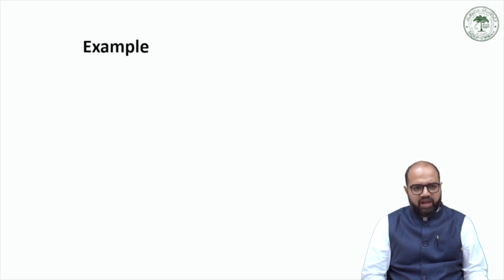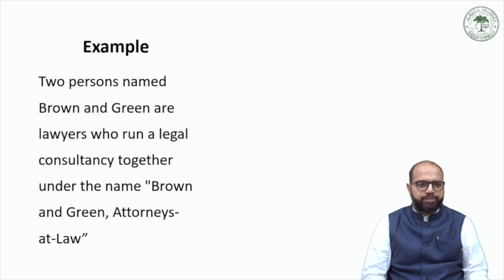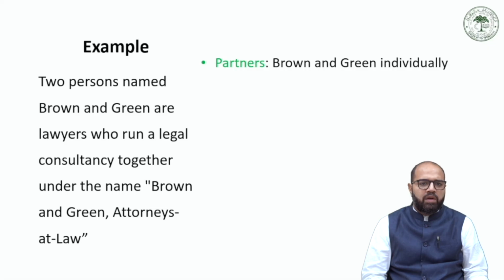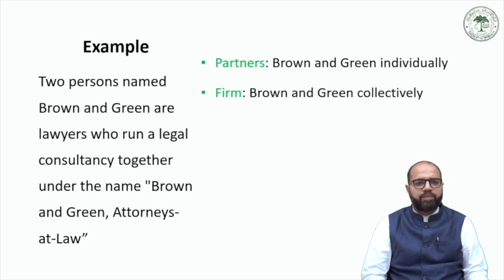Now, just to give you an example of a partnership firm, let us assume that there are two persons. Their names are Brown and Green. They are lawyers who run a legal consultancy together under the name Brown and Green Attorneys at Law. Individually, the partners are Brown and Green.